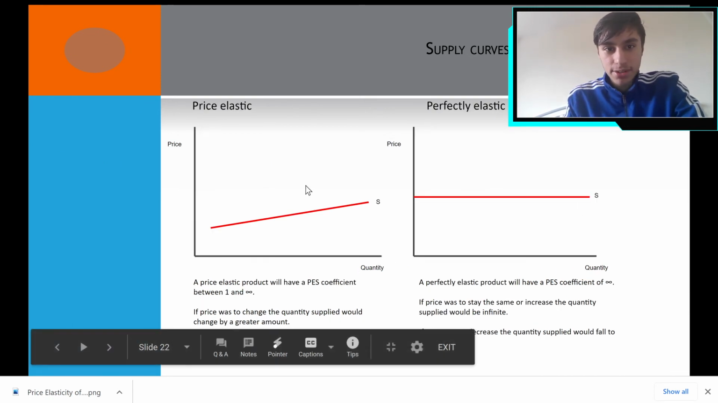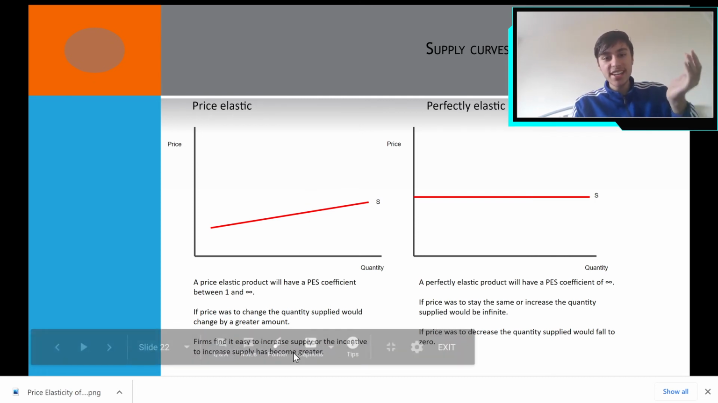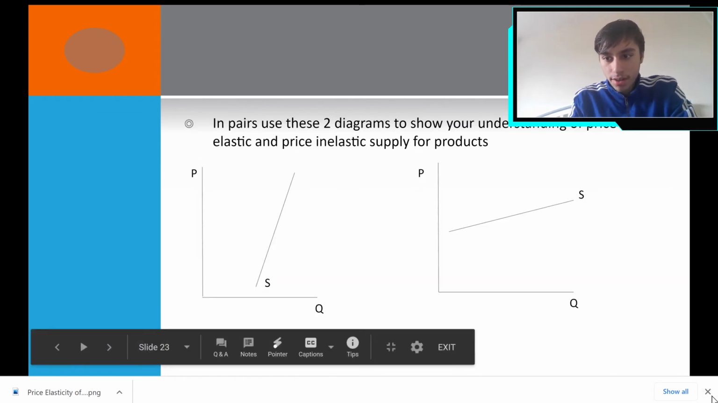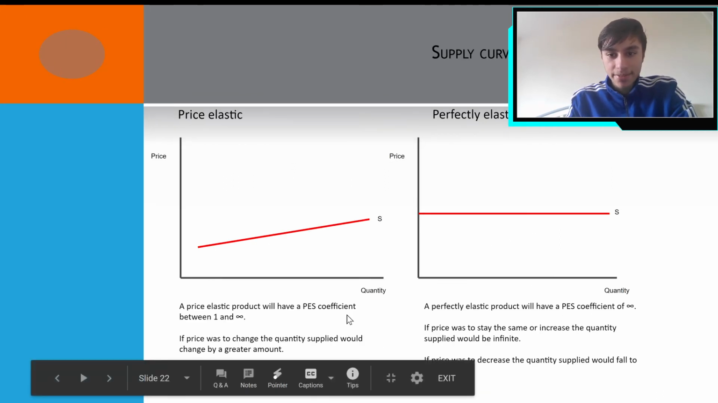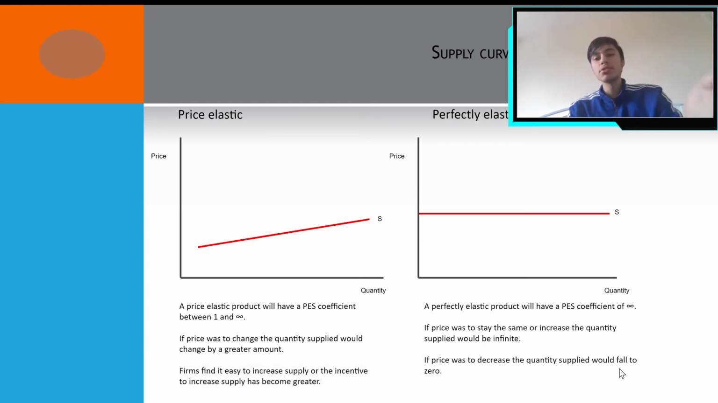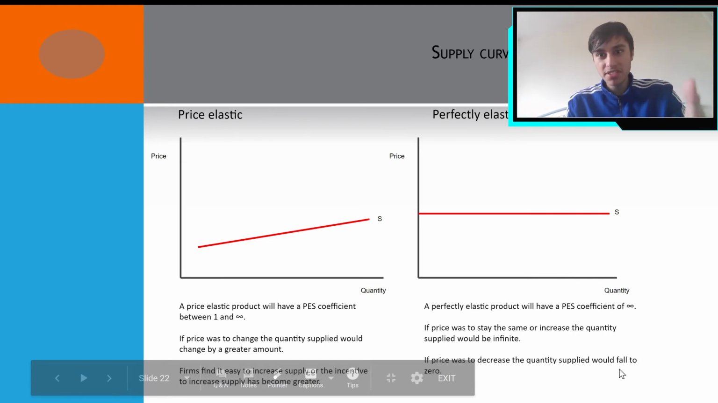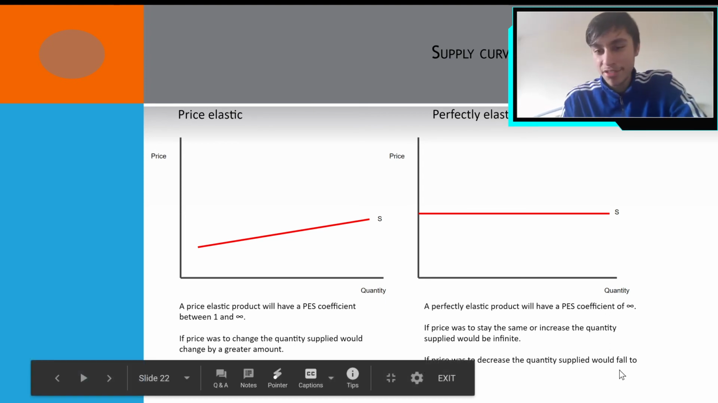Now, if it's elastic, the price changes and the quantity supplied changes by a greater amount. Firms find it easier to increase supply. And if price was to decrease, the quantity supplied would fall too. Because suppose this laptop was being sold for like 10 pounds, firms would not really want to produce it because its cost of production is very high. And really, 10 pounds, they could produce anything else that would sell for more.